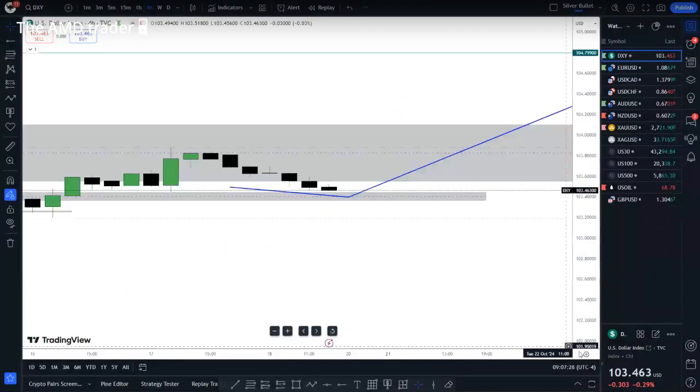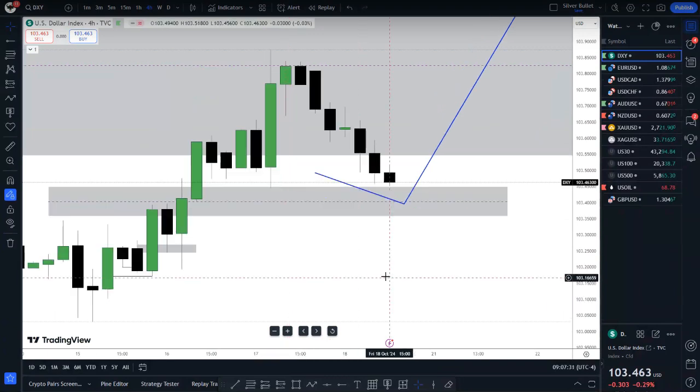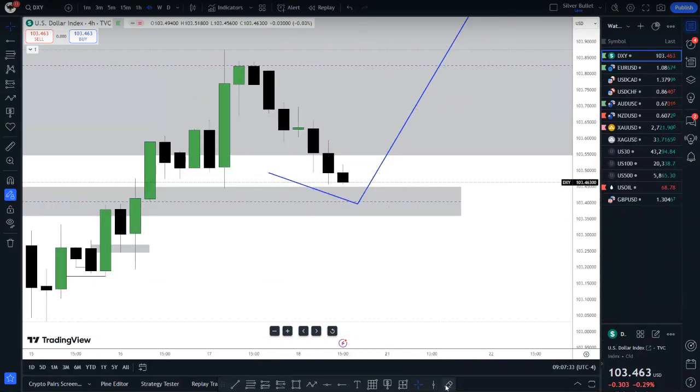Now, there's no need for us to go to the 4-hour chart, by the way, because today it's a Sunday. Okay, I'm going to stop right here on the 4-hour chart. What do we see on the 4-hour chart?